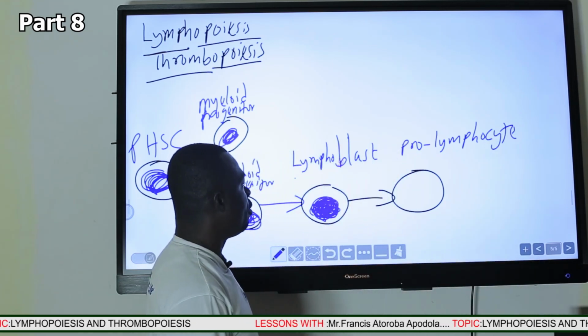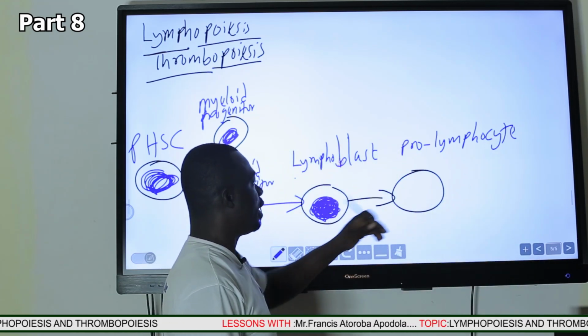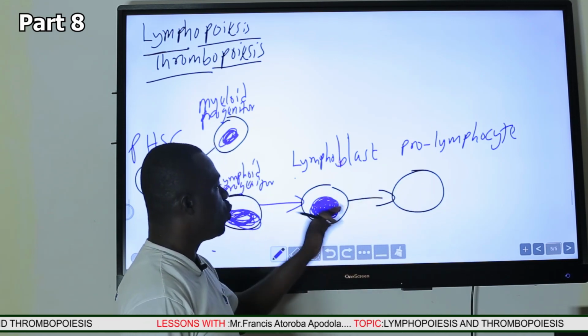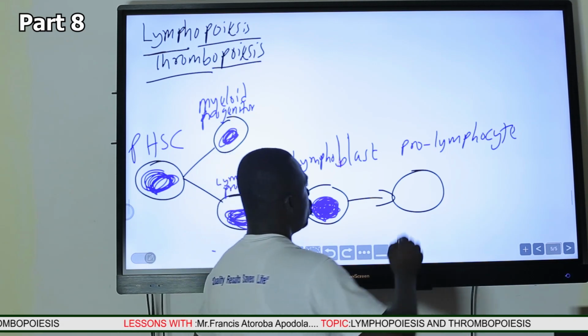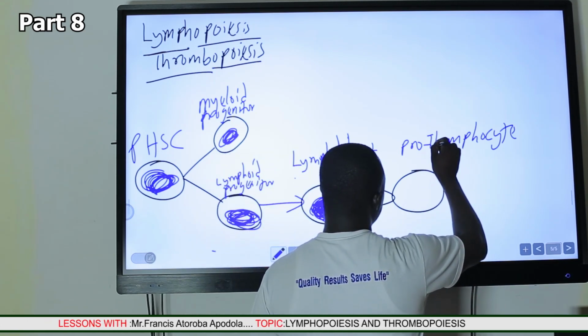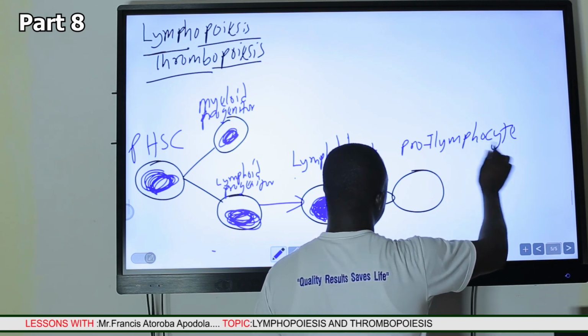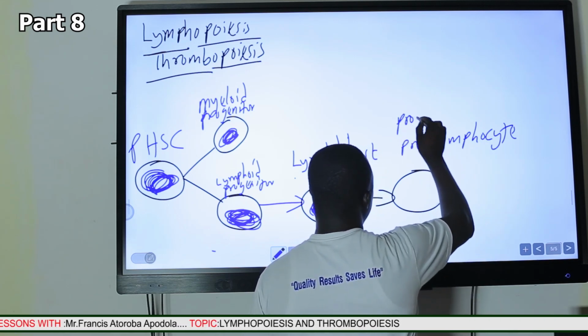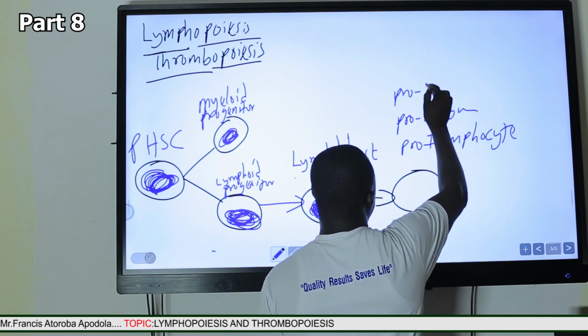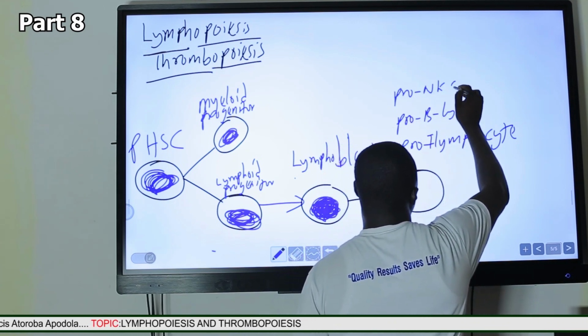So we can have either the pro-T lymphocyte, if you are producing T lymphocytes, or the pro-B lymphocyte, or the pro-natural killer cells.